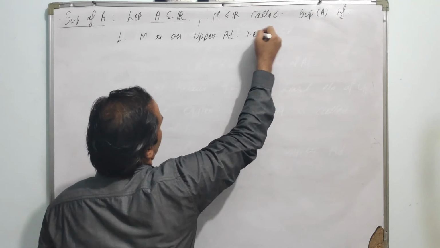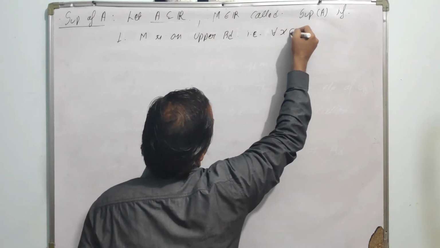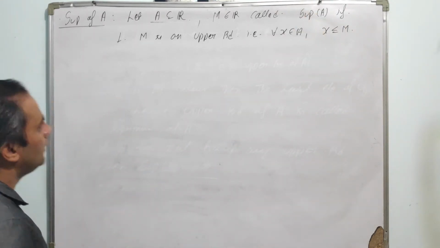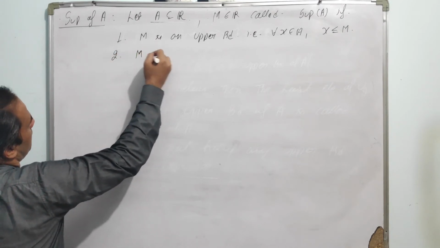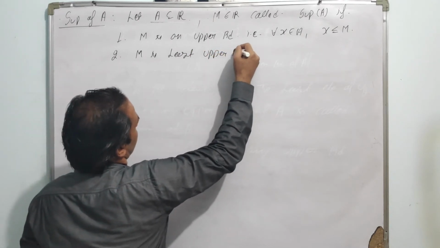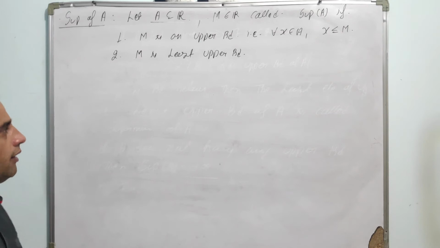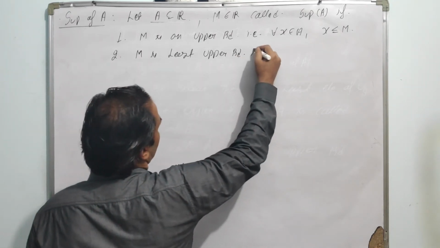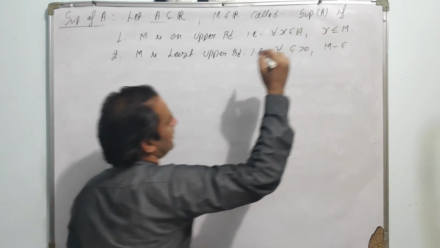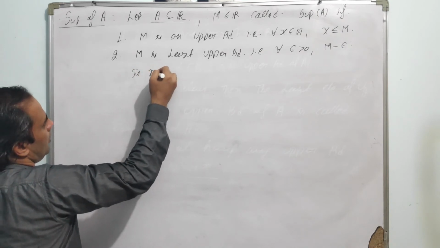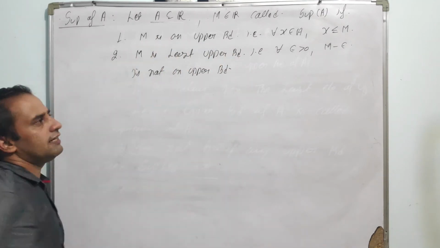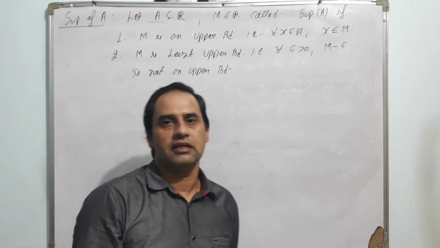By definition of upper bound, for every x belongs to A, x must be less than or equal to M. And the second condition is that capital M is the least upper bound. That is, for any epsilon greater than 0, M minus epsilon is not an upper bound. Since capital M is the least upper bound, M minus something is never an upper bound.